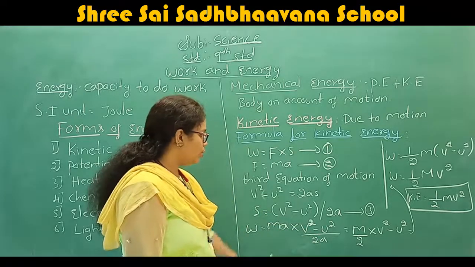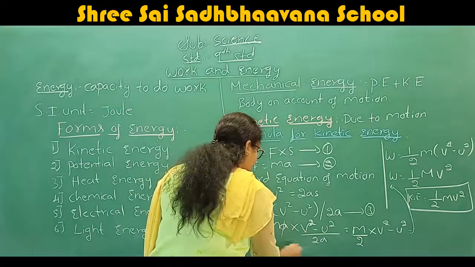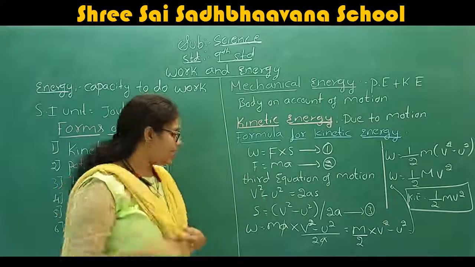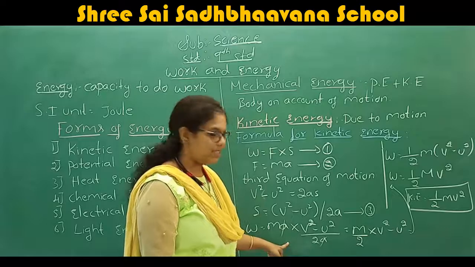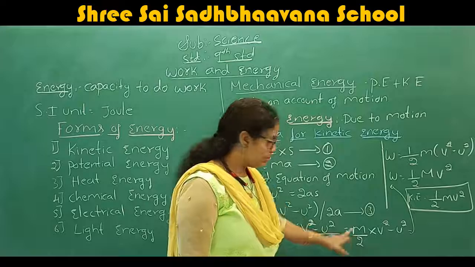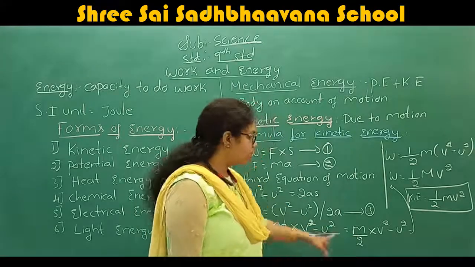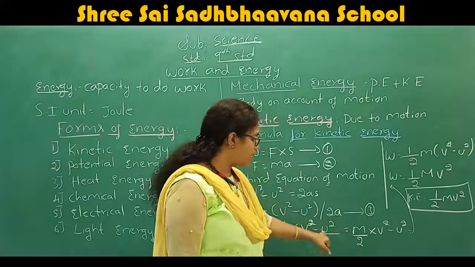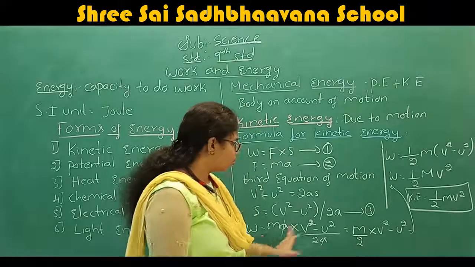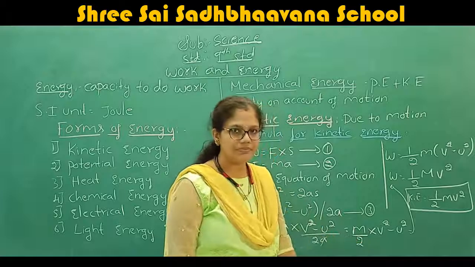What am I going to do now? If you see here, A and A cancel. A and A get cancelled. What is remaining here? W is equal to M by 2, because A has already cancelled. Therefore, W is equal to M into (V square minus U square), by 2.